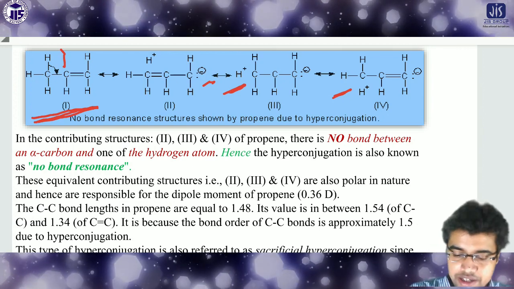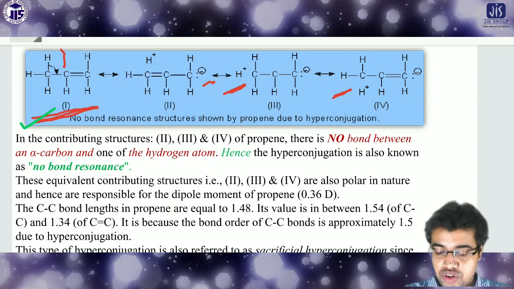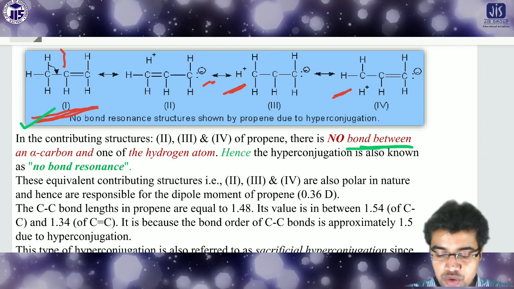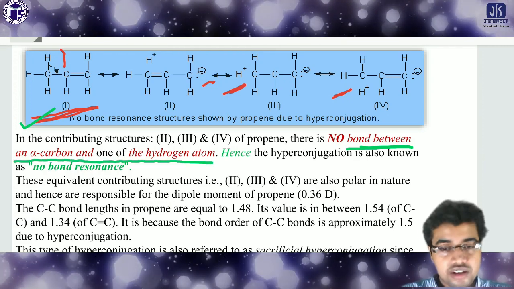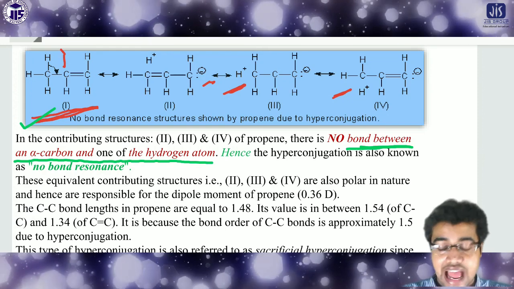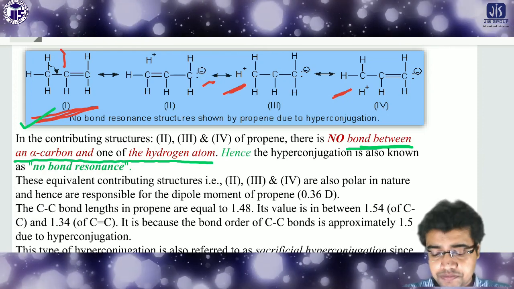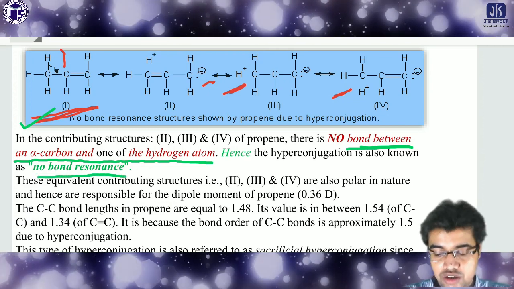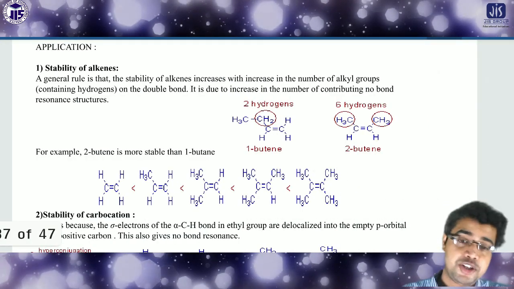Okay, so look here, in the contributing structures 2, 3 and 4 of propene, there is no bond between the alpha carbon and one of the hydrogen atoms. This indicates that this is hyperconjugation, or no bond resonance. Okay, so there are some applications also.